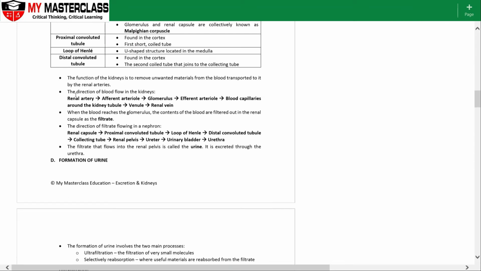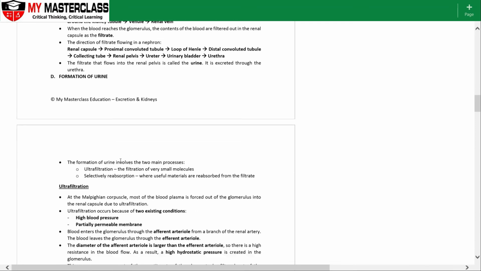All right, so let's move down a little bit so we can see over here. So like just now, the renal artery will have extremely high blood pressure, which forces the blood into the afferent arteriole, into the glomerulus, okay, subsequently into the efferent arteriole. All right, now the direction of the filtrate is whatever substances are being collected in the Bowman's capsule will enter into the PCT, the proximal, both the descending and ascending loop of Henle, the DCT, okay, collecting tube or collecting duct, renal pelvis, ureter, temporarily stored in the urinary bladder and excreted out as urine through the urethra.